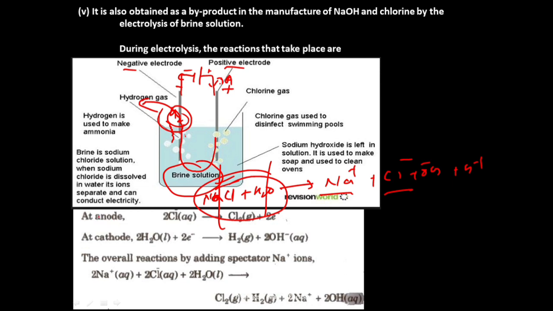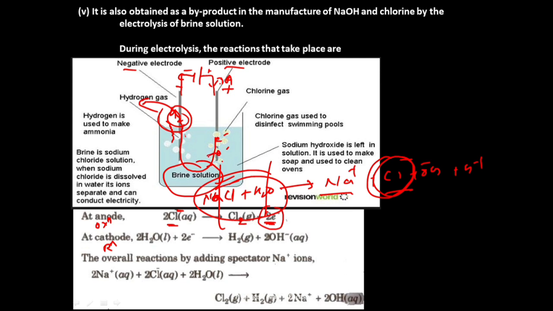At anode there will be oxidation, at cathode there will be reduction. So at anode, the chloride ions present in the brine solution will undergo oxidation by losing electrons. Cl minus undergoes oxidation, that means becomes Cl2 by losing electrons. So these electrons are produced at anode.